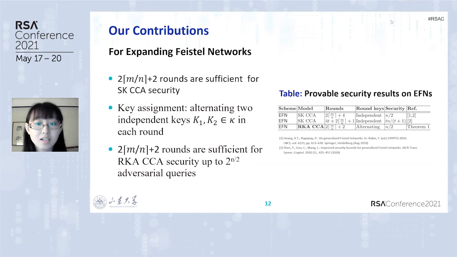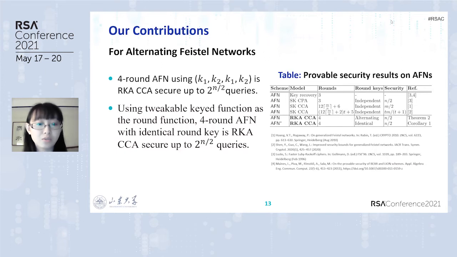When 2 independent keys Q1, Q2 are alternately used in each round, the ceiling of 2m divided by n, plus 2 rounds, is sufficient for RK-CCA security up to 2 to the n divided by 2 adversarial queries. This table shows the provable security results on EFN. As you can see from this table, for beyond-birthday bound security, we reduce the number of rounds and increase the robustness of the primitive. For alternating Feistel networks, 4 rounds using Q1, Q2, Q1, Q2 is RK-ACCA secure up to 2 to the n divided by 2 queries.